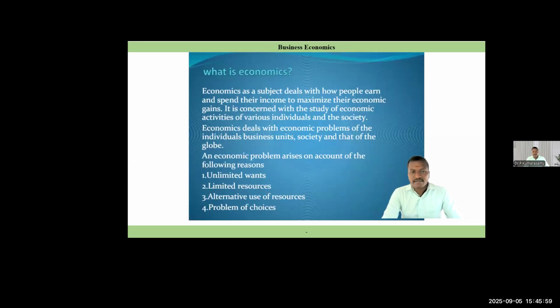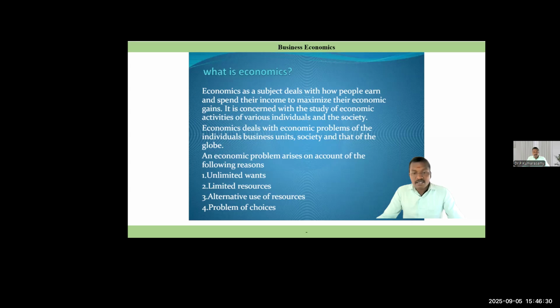Then what is economics? We already discussed it: how people earn and spend their income to maximize their economic gain. Economics is concerned with the study of economic activities of various individuals and societies. It deals with the economic problems of the individual, business unit, society, and the globe.